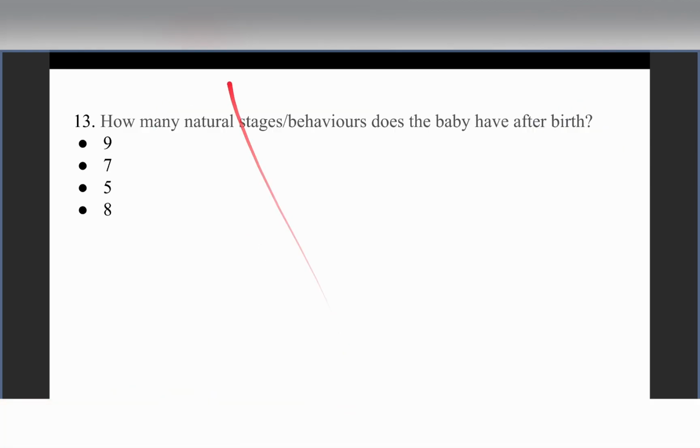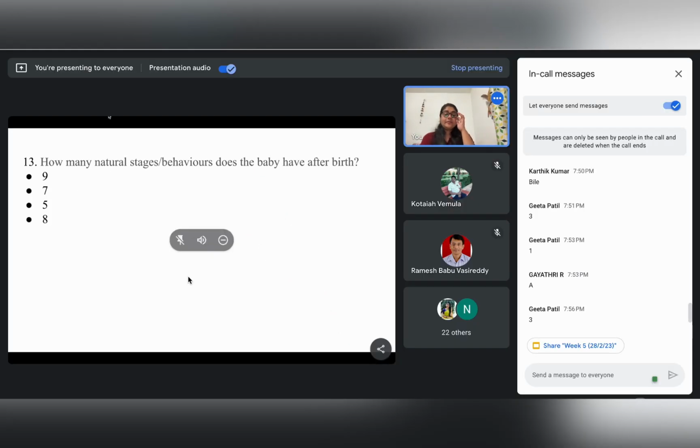Okay. So next, how many natural stages or behaviors does the baby have after birth? Nine. Nine. Nine. Yes, correct.